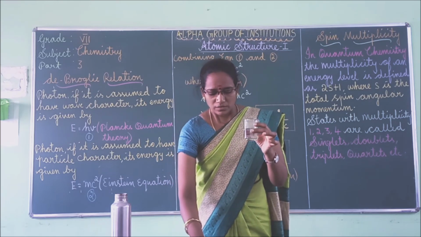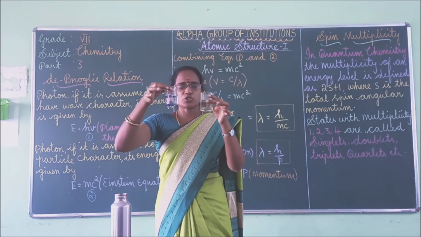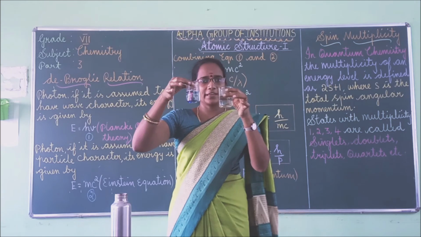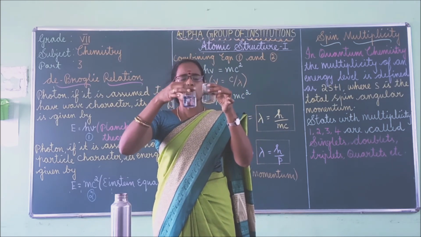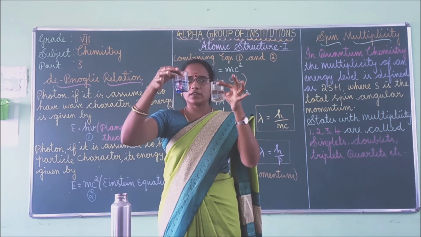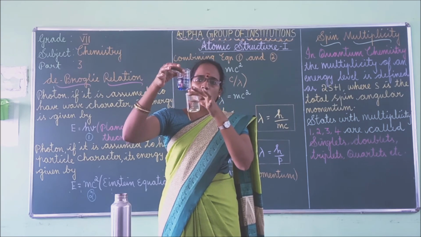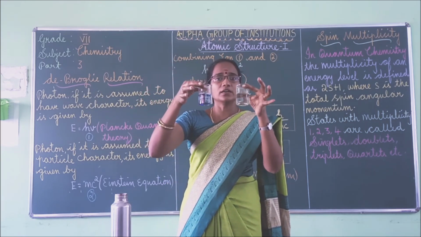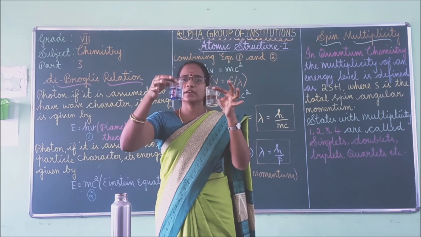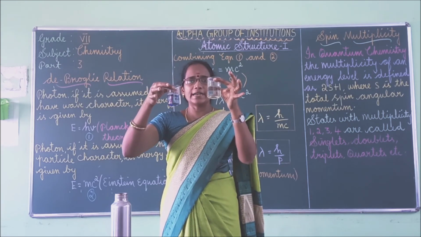Leave them undisturbed. You should not disturb the beaker. Now closely observe the beakers. See the ink drop. You can find the difference after adding ink as well as honey.